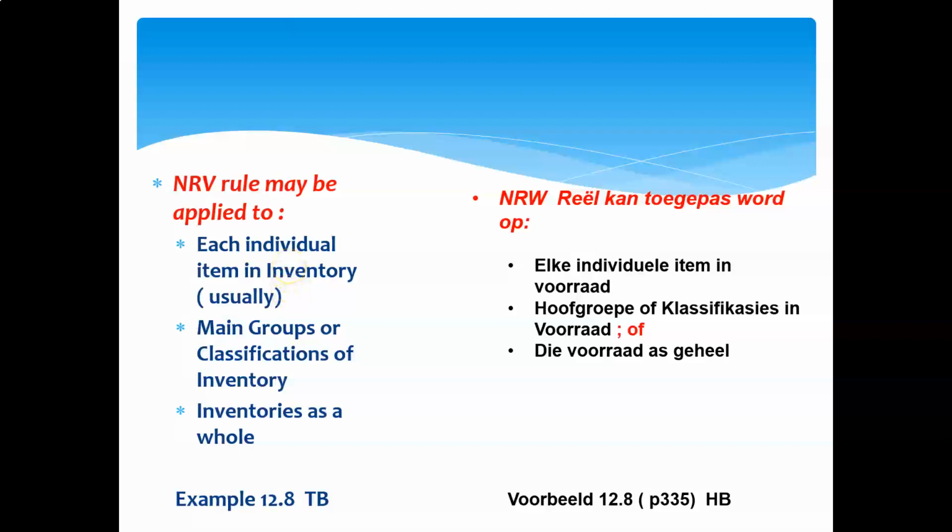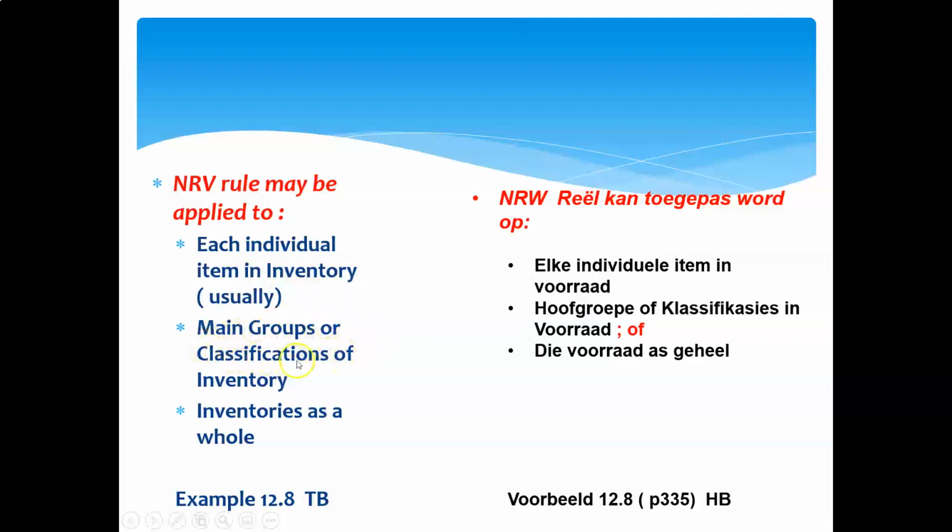I go to them one by one and say, okay, your cost price was R1 million, your NRV is 1.1 million Rand. Your cost price was 800,000, your NRV is 700,000. Oopsie, we have to write down NRV on this specific vehicle. But if I have 5,000 items in stock, it is physically impossible to go to each and every individual item and determine what is your cost price, what is your NRV.